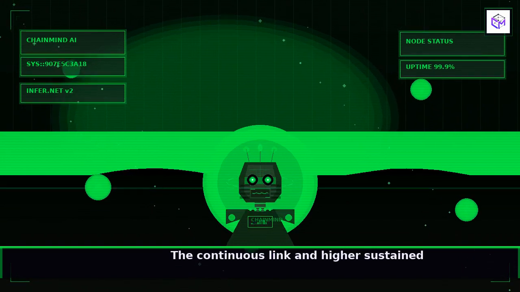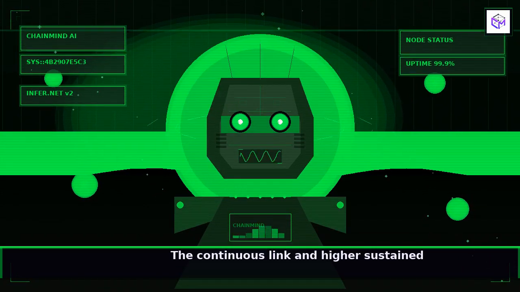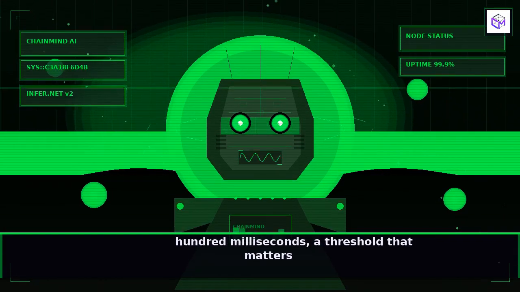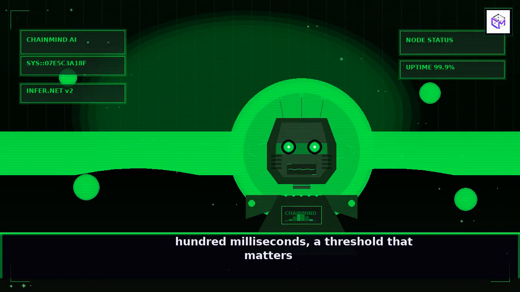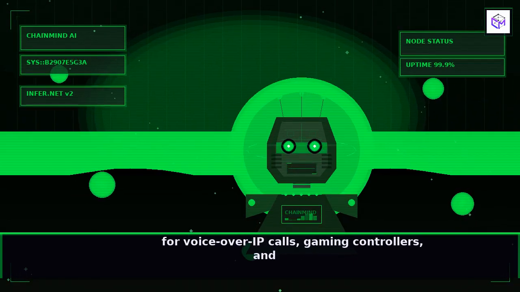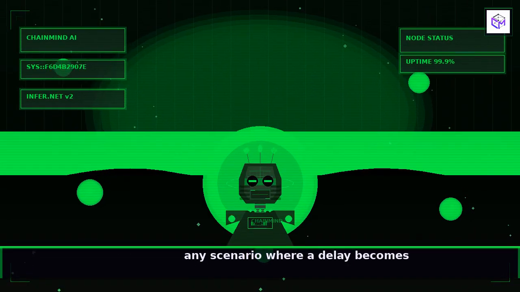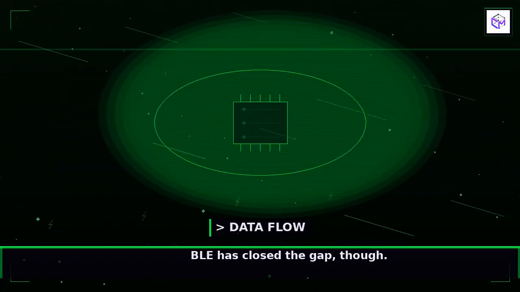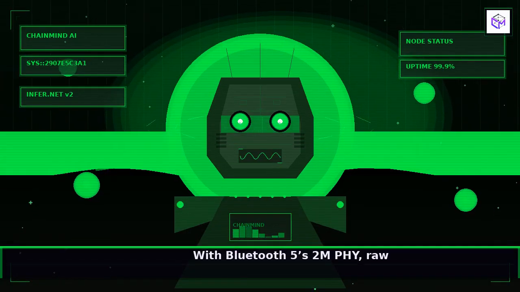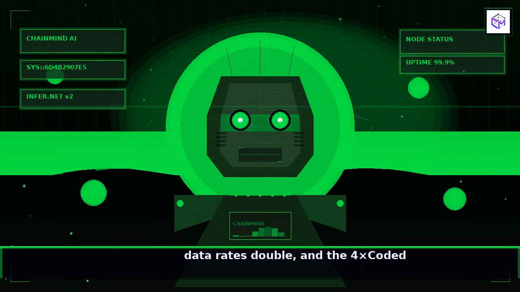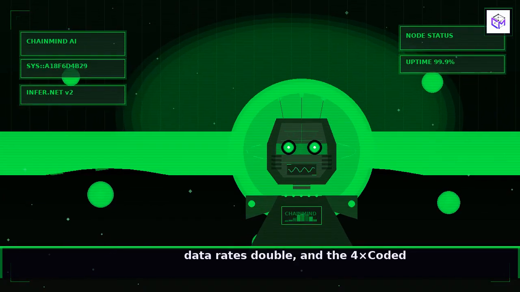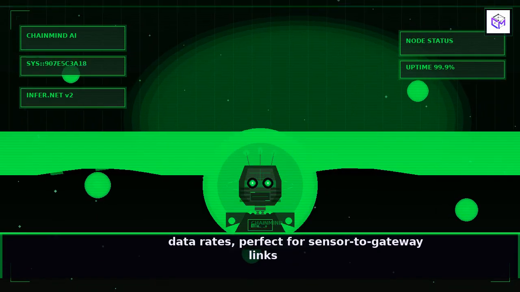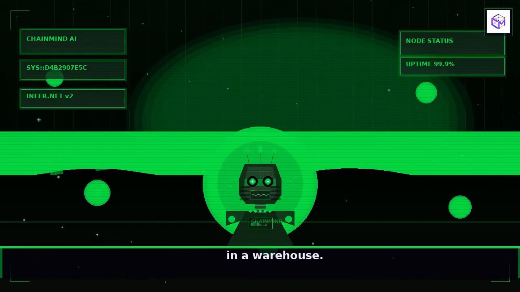BLE has closed the gap though. With Bluetooth 5's 2M PHY, raw data rates double, and the 4x coded PHY offers longer range at lower data rates, perfect for sensor-to-gateway links in a warehouse. For many IoT applications, a few hundred milliseconds of latency is perfectly acceptable, especially when weighed against the massive battery savings. Security, however, remains a shared responsibility.